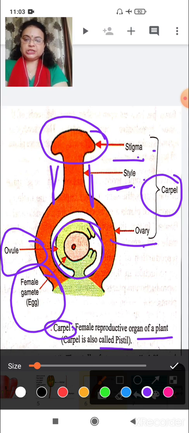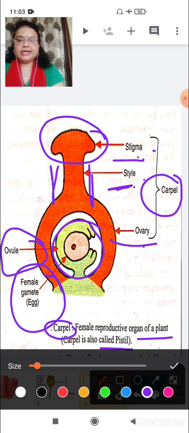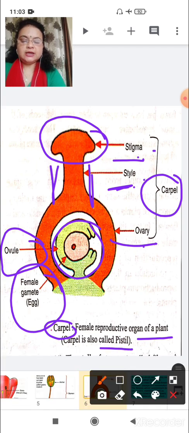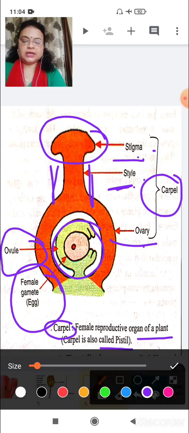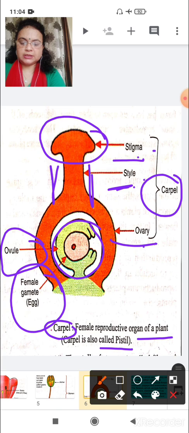Carpel is divided into three parts: stigma, style and ovary. Ovary internally contains ovules. Ovules contain female gametes, eggs, in them. Clear? Now let us study the procedure of reproduction in the flowering plant.